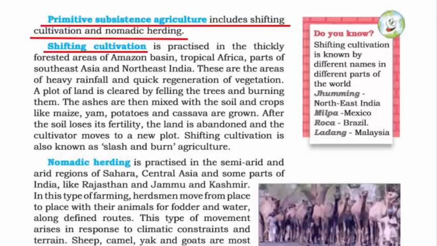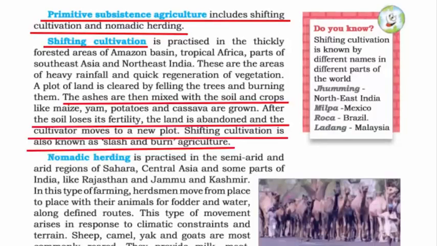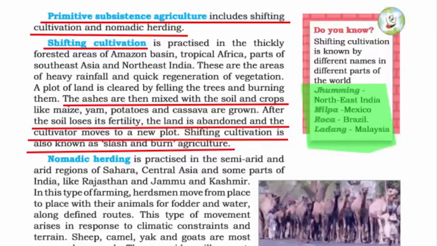By the name you can figure out that in shifting cultivation you shift your cultivation from land to land. Here what you do is you take the ashes of burned trees and mix them with the soil, and grow crops until the soil loses its fertility, and then you move to a new land for cultivation. This is called shifting cultivation, and it is also known as slash and burn agriculture. Though this is a highly inappropriate way of cultivation, it is used because the land is abundant, so you move on as soon as it loses its fertility. This type of cultivation is given different names in different parts of the world. In northeastern India we call it jhuming, in Mexico it's called milpa, in Brazil roca, and in Malaysia ladang.